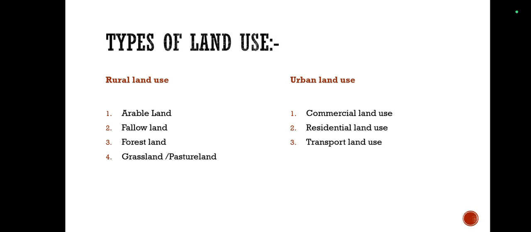Red color is used for residential areas, blue for commercial areas, yellow for agricultural, and green for forest areas. So in urban land use there are six types of land use: commercial land use, residential land use, transport land use, public utility land use, recreational land use, and mixed land use.